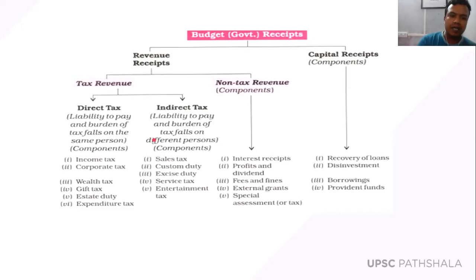So coming back to taxes, there are two types of taxes. One is called direct taxes and another is called indirect taxes. Can anybody tell me the difference between direct tax and indirect tax? The basic difference is that in an indirect tax, you can shift the liability to someone else.